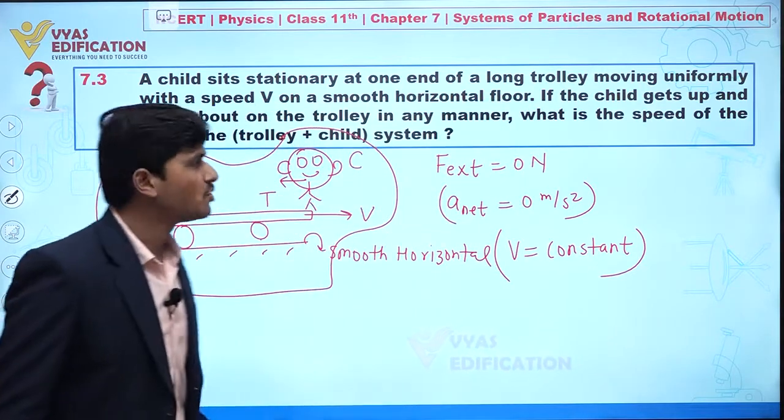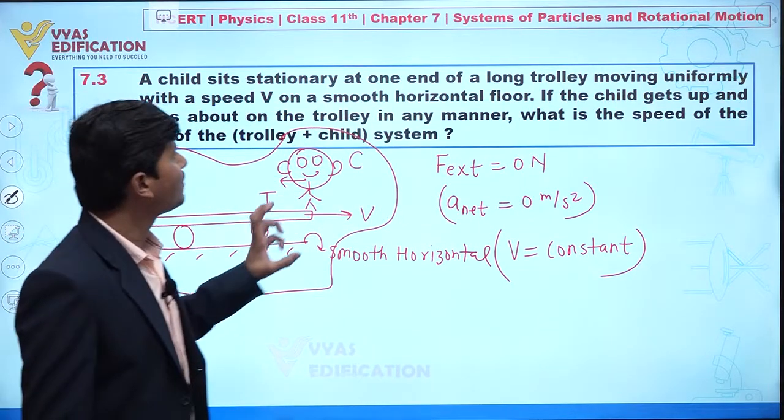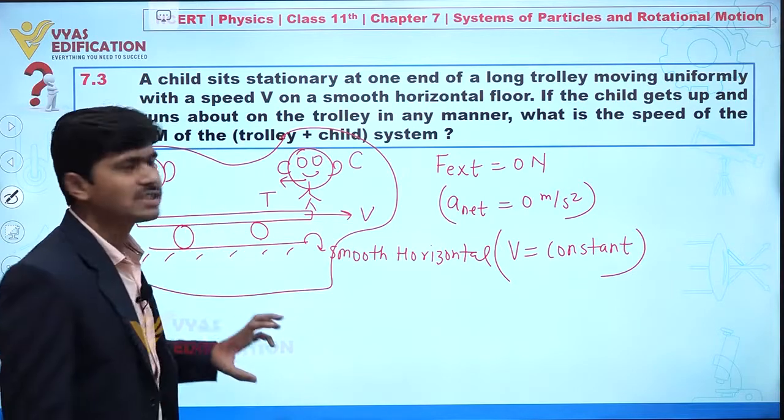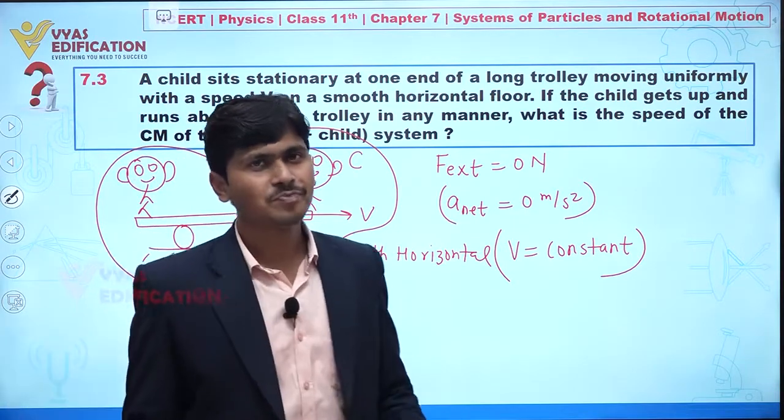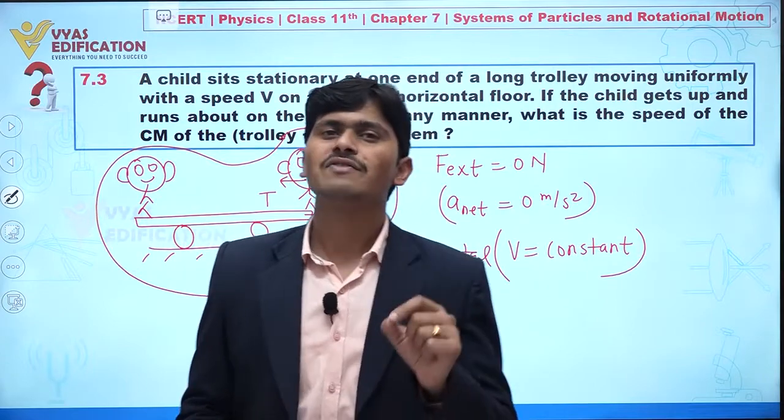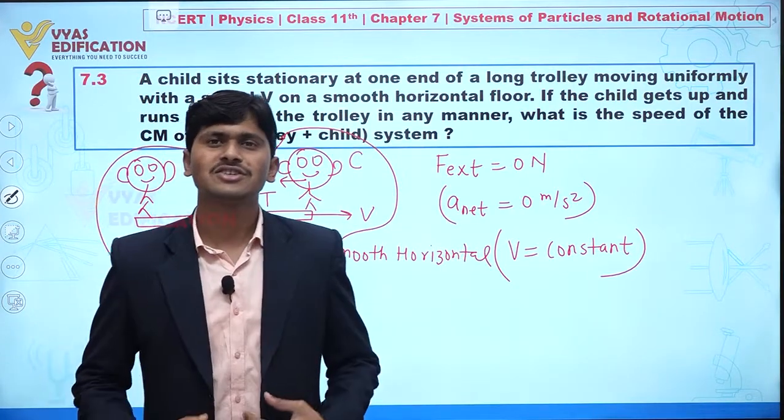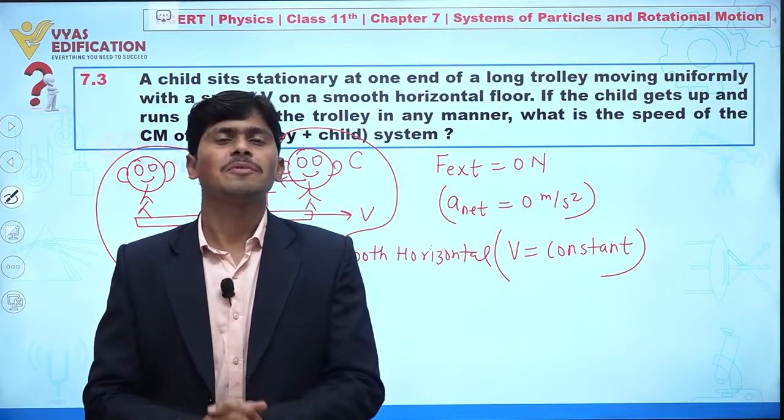Clear to everyone? So now we can say that the speed of the trolley plus child system does not change. And the concept is only one: there is no external force acting in the horizontal direction. Clear? So this is all about this question.